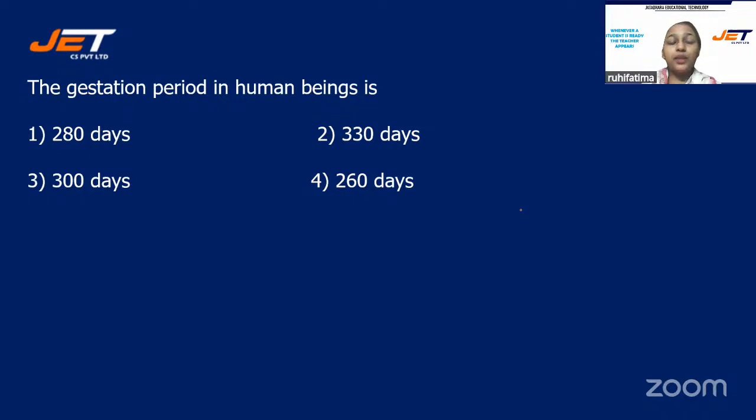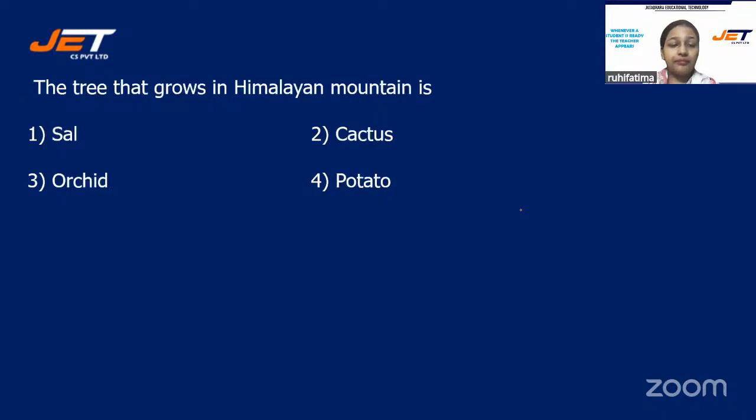The correct answer for this question is option number 1, 280 days. Those who have selected 280 days, you all are correct.